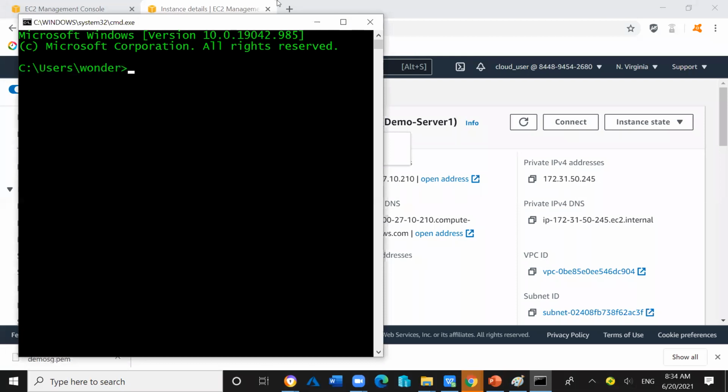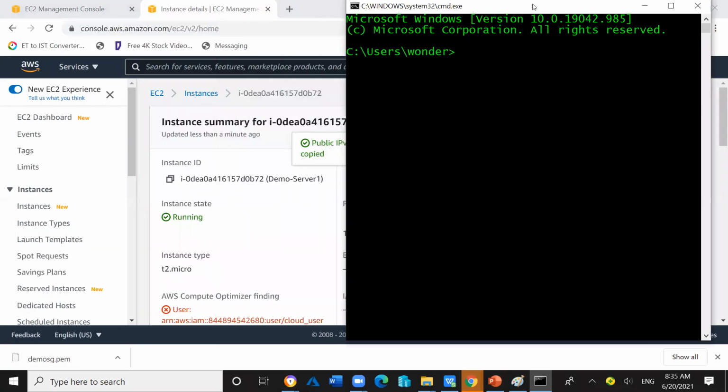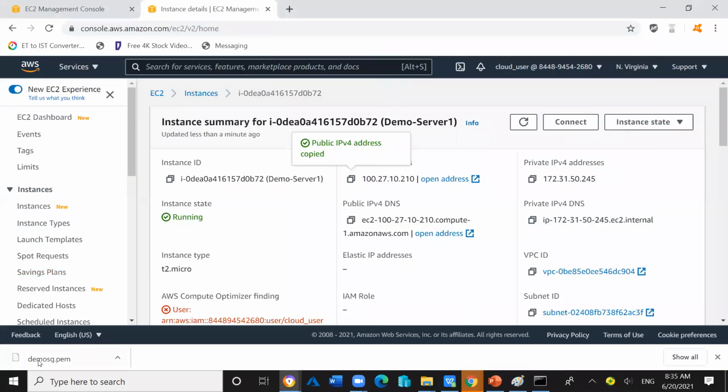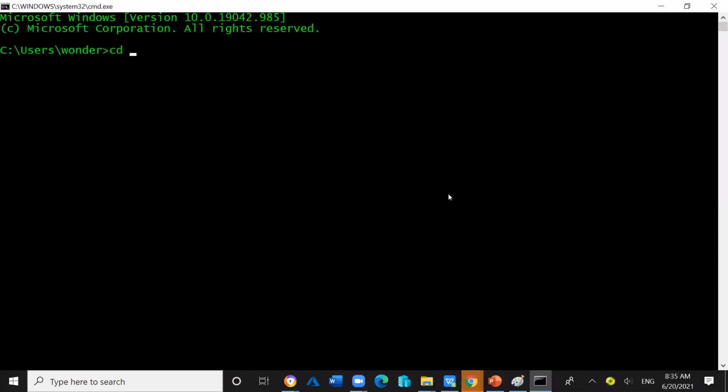So instead of PuTTY, you can use your local CMD prompt also. PuTTY is one method, and this is another method that I'm going to show you. You don't need to convert your PEM format into the PPK format if you are using this second method that I'm using right now. I am sure that the file demo.sg.pem is downloaded inside the downloads folder of my computer. So I have to go inside the downloads folder in which the PEM file has been downloaded. So cd downloads.